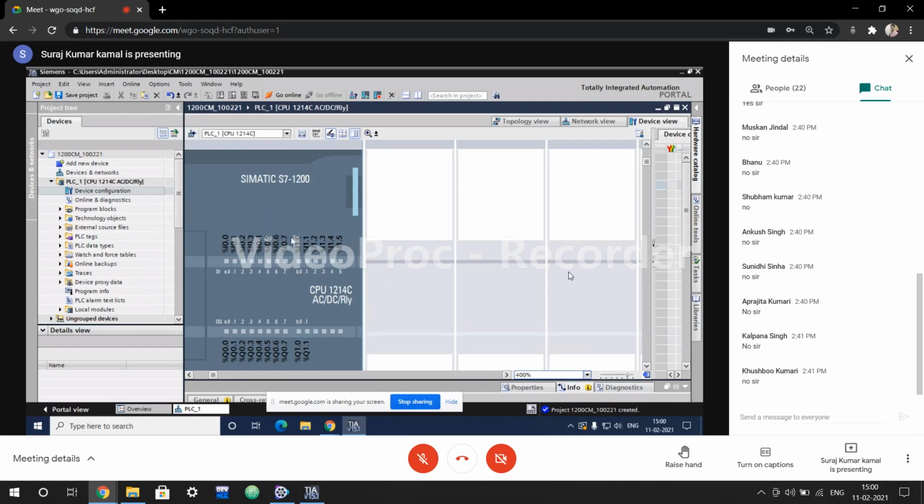Why is that so? Because we have the flexibility to change the starting address of a PLC, input as well as output. Why? If you are communicating with multiple PLCs, then each and every PLC has the same thing. The very first address will be I0.0, and the first address of output will be Q0.0, in each and every PLC.